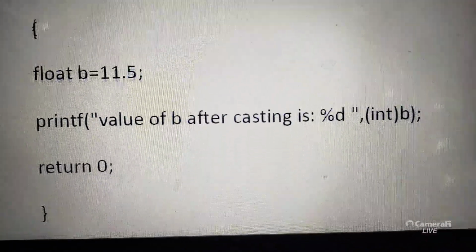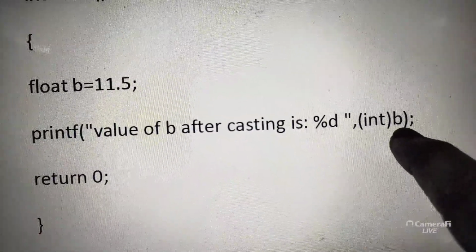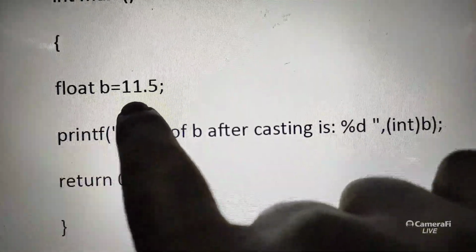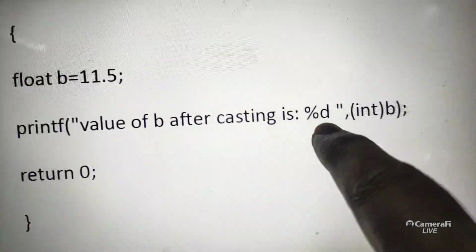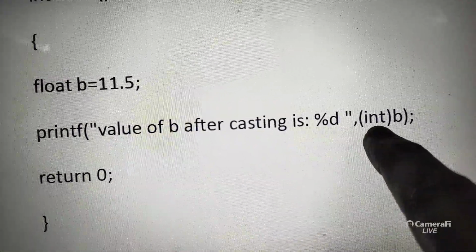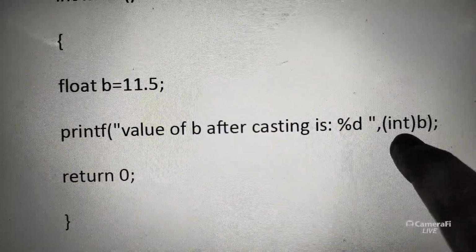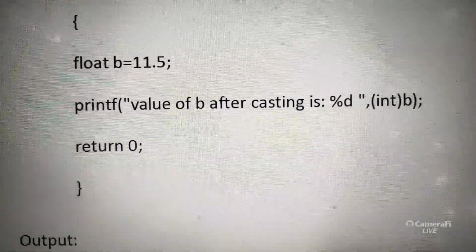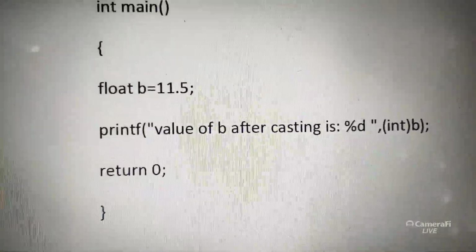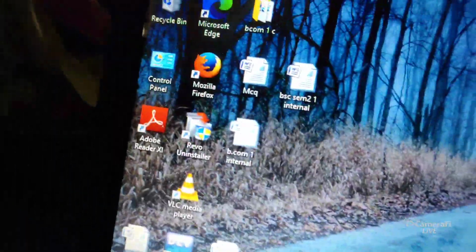But the value of b after casting: b is actually float, but how is b going to be displayed? With the integer specifier, and 11.5 should be converted to integer. Okay, so explicitly I am writing the data type before the variable name and specifier. Let us see what the answer is here. This is called explicit casting.